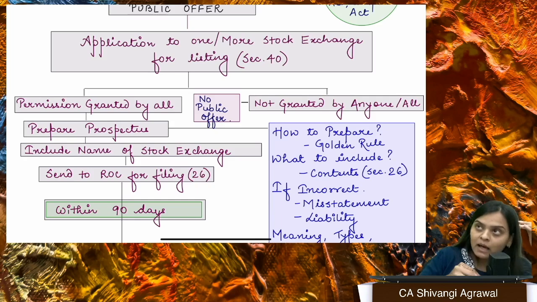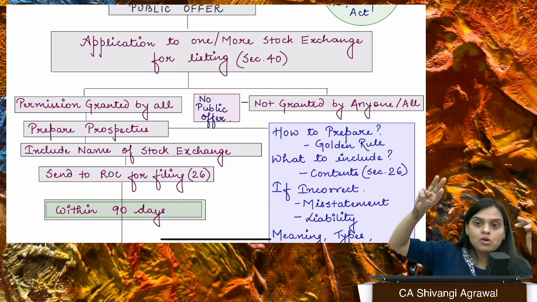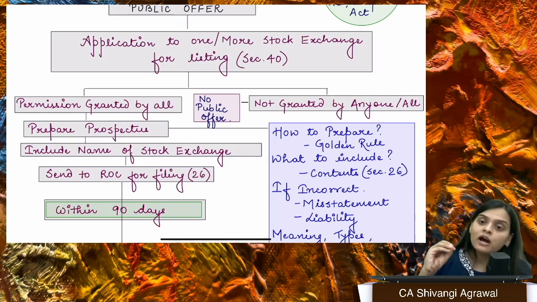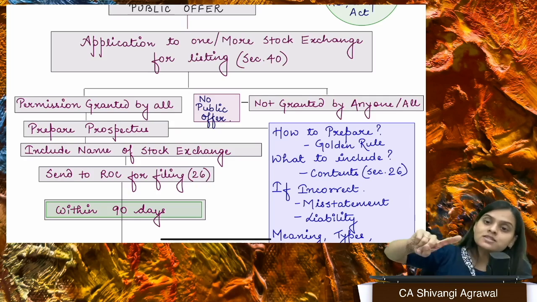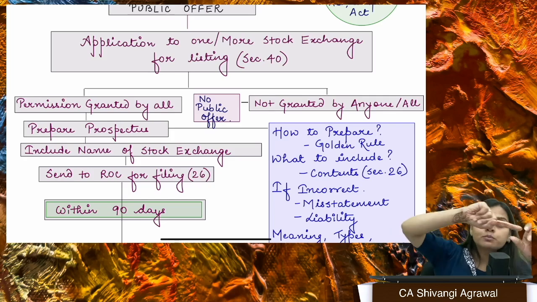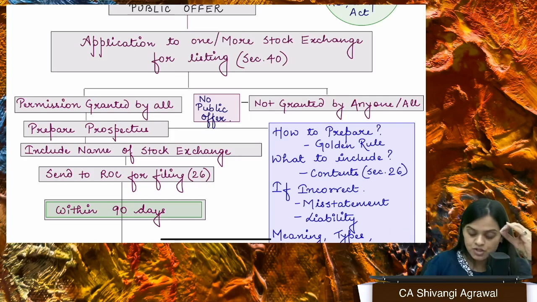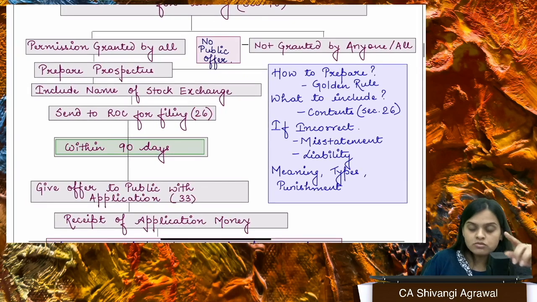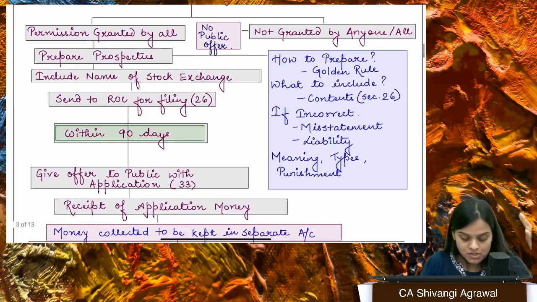If you have made an application to, let's say, 3 stock exchanges, you must get approval from all 3. If you have made an application to 1 stock exchange for listing, you must get approval from that, right? So rejection by even one of them will amount to complete rejection. Fine. So if permission is granted by all, then only you can proceed.